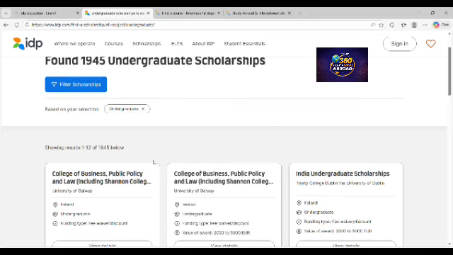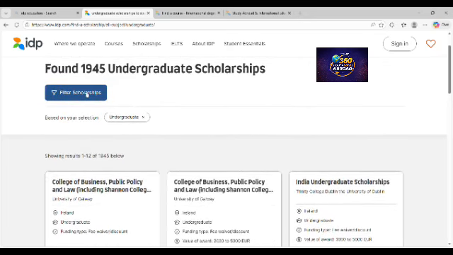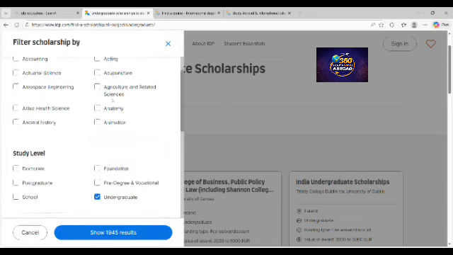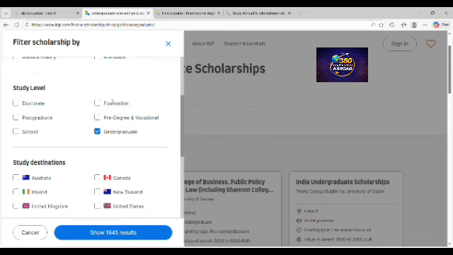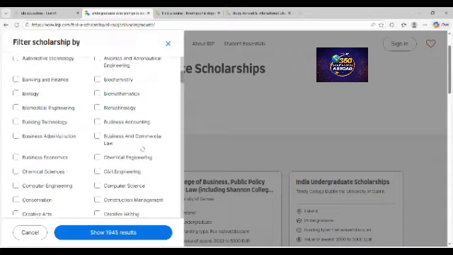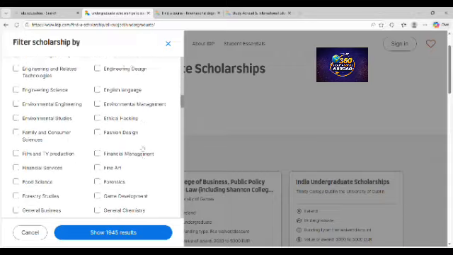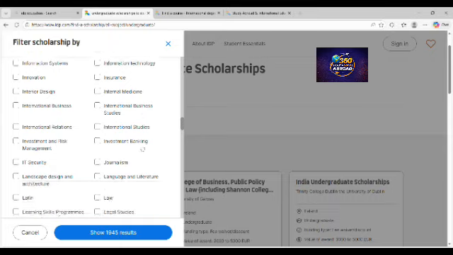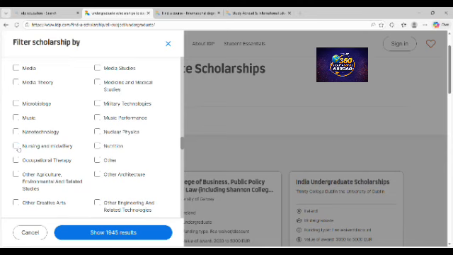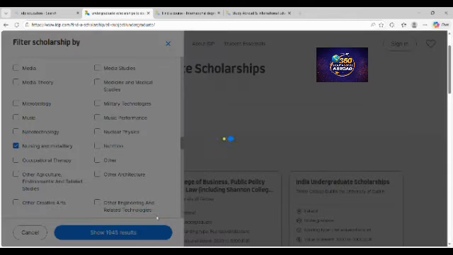So what do I want the scholarship in? You can also use the filter button here, and then filter if you have a specific course that you want to do, that you need the scholarship in. You can also choose it from here. All right, so let's scroll through, and then see which of the areas of interest we may want to get scholarship in. So we click on nursing here, right? And then the filter will run through and give us schools and institutions and available scholarships that you can apply to.